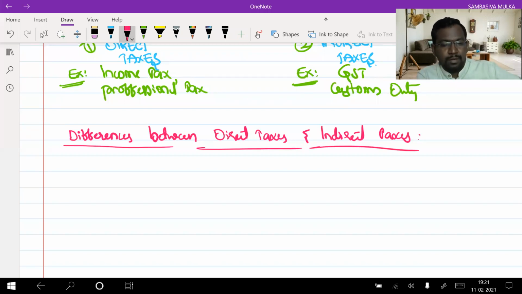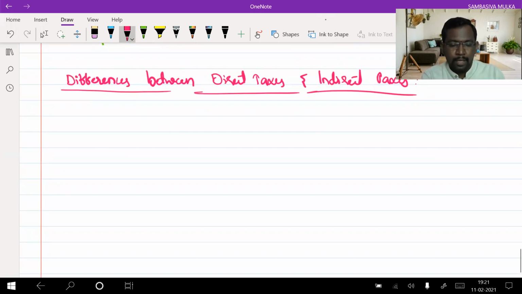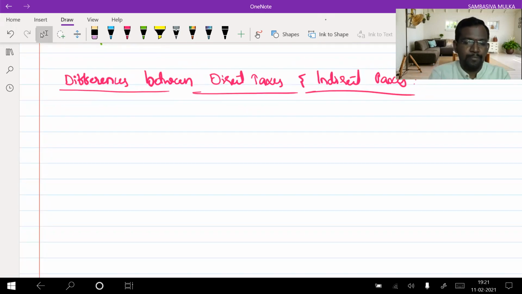Now you have to divide your notes, your page, into two parts.